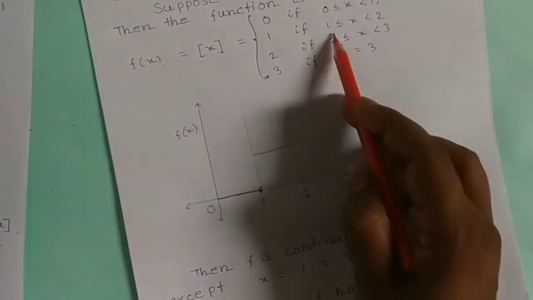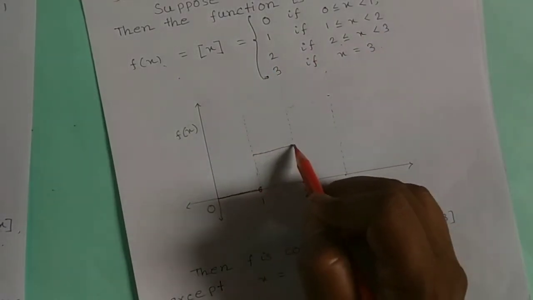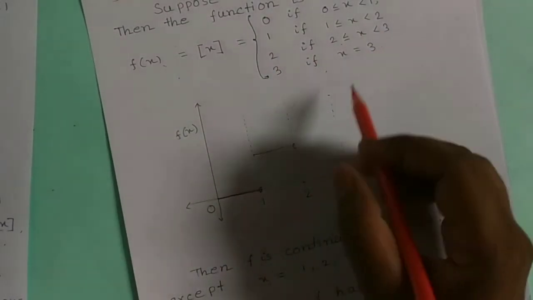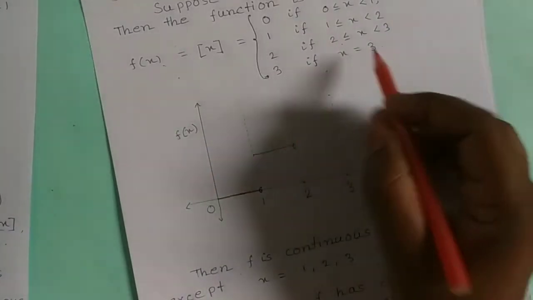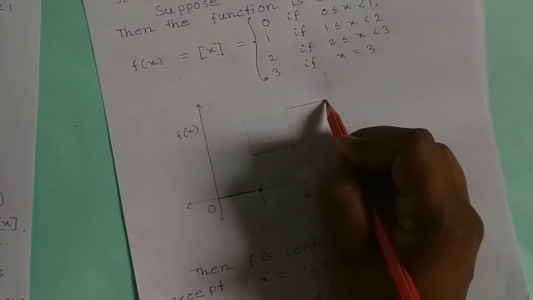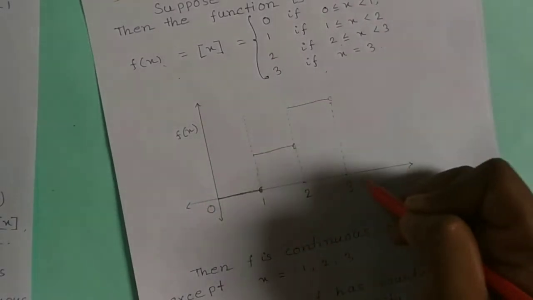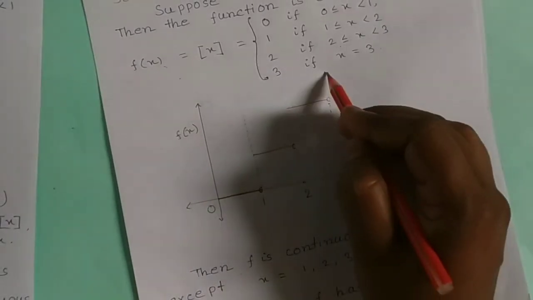From 2 to 3 the functional value is 2, that is this. But at x = 3 the functional value is 3, here it is 3.